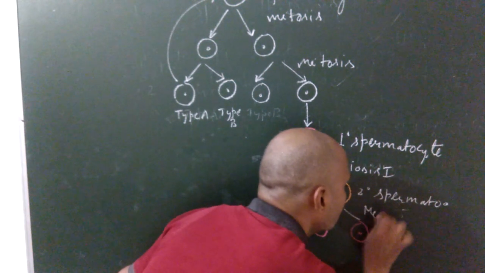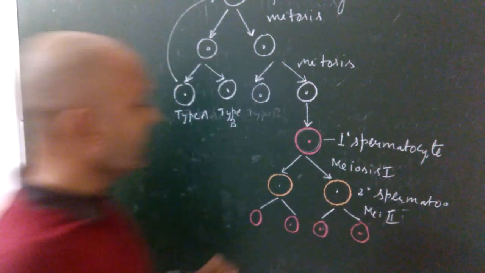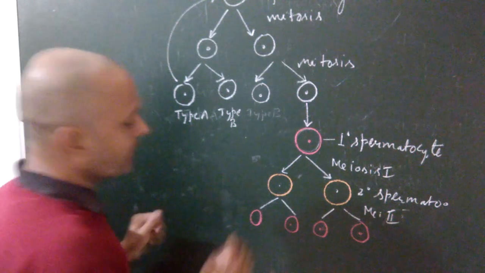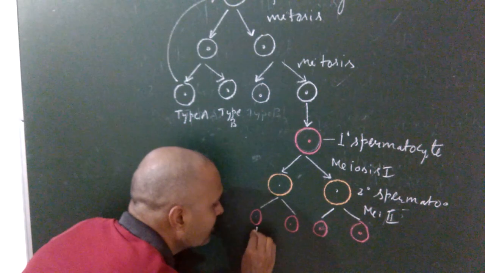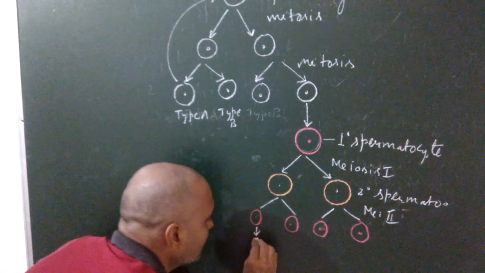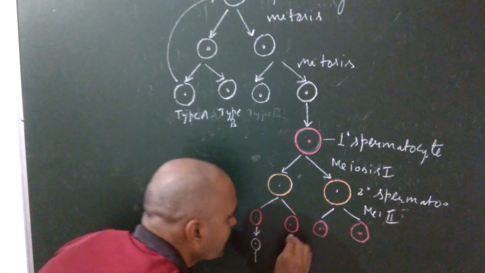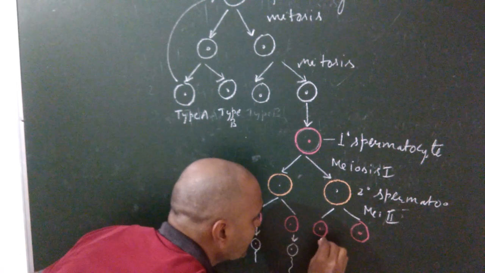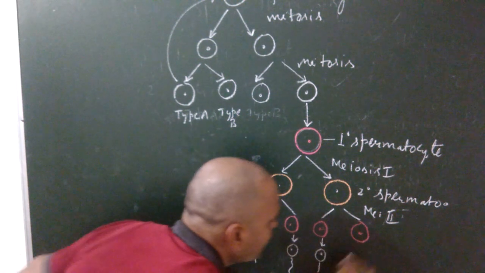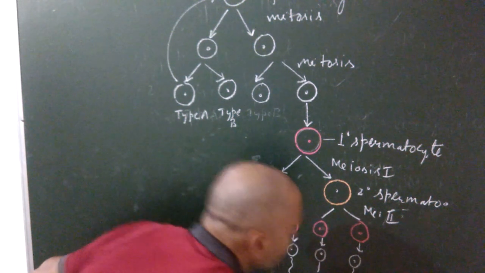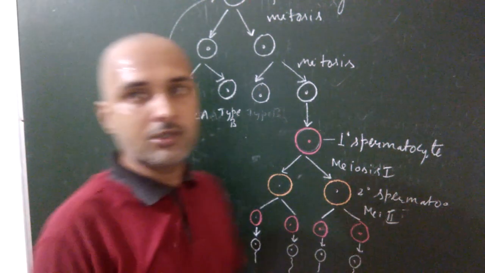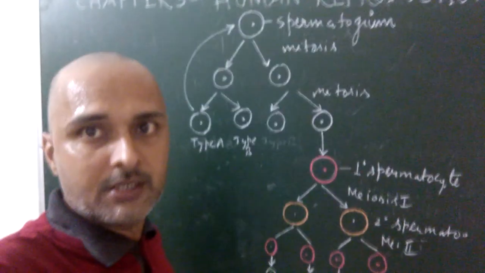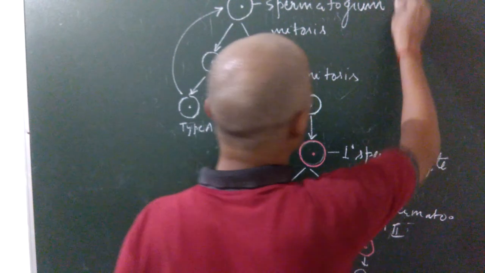And these spermatids undergo the differentiation phase and produce four haploid sperms. So how many total sperms does it produce? Four. This is the first sperm, this is the second sperm, this is the third sperm, and this is the fourth sperm. So how many total sperms are produced? Four.